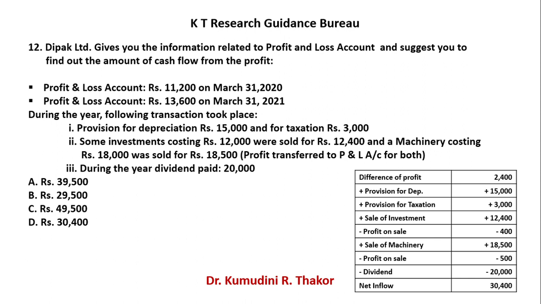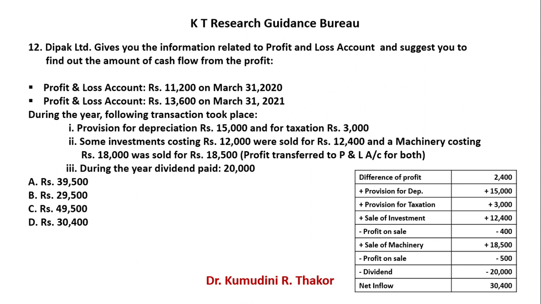So first of all, let's try to understand the transaction. Investment cost was 12,000 and you received cash of 12,400. So what is the journal entry? Bank account debit 12,400, to investment account 12,000, to P&L account 400 rupees.